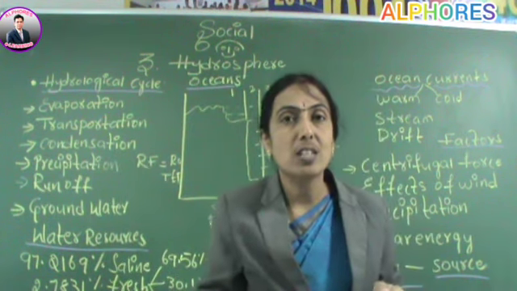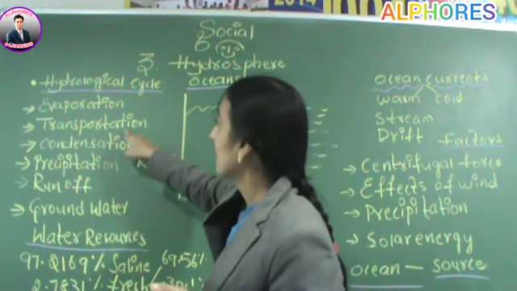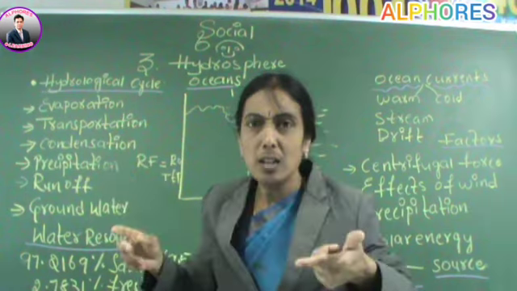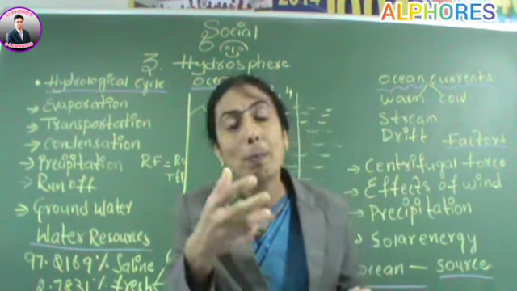How is this evaporation caused? Because of the sun's heat. Next process is that not only the ocean's water will be evaporated, even plants also.